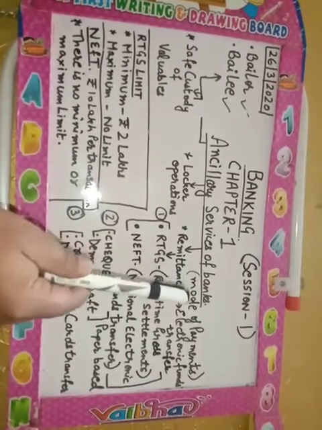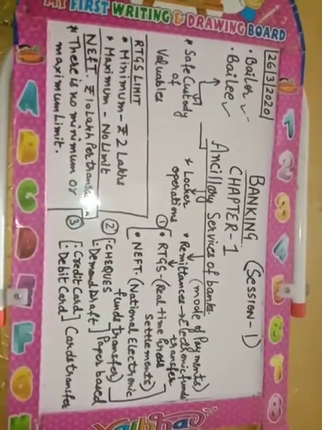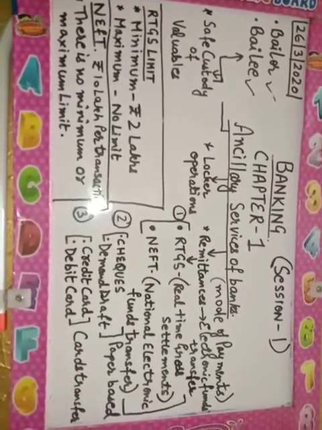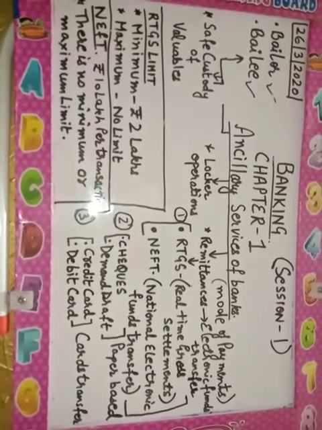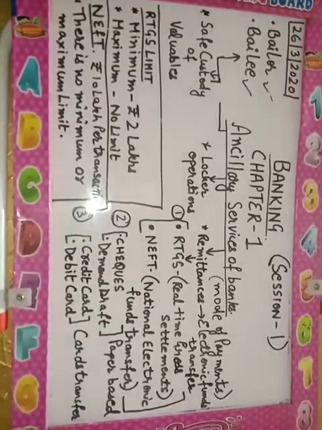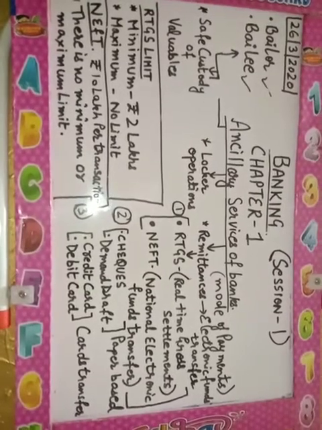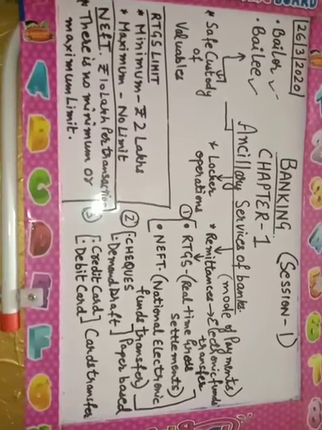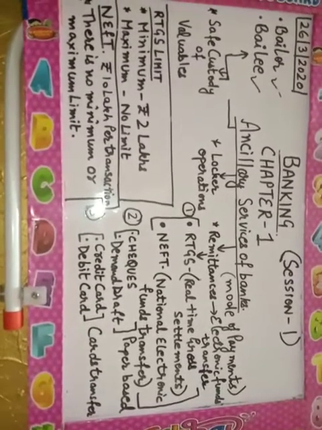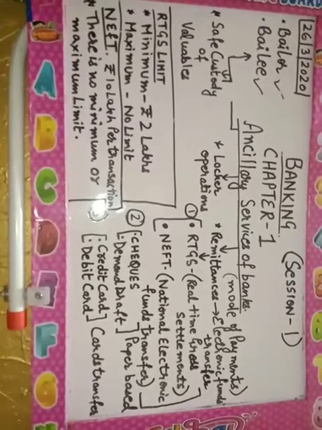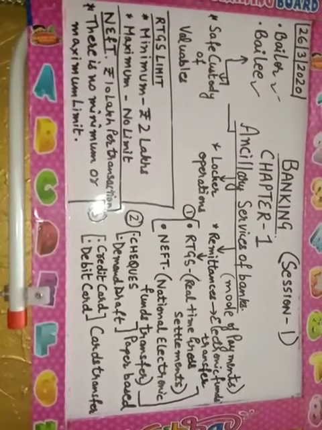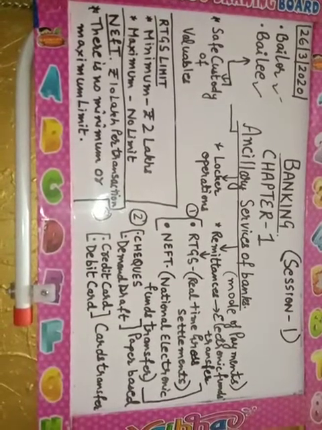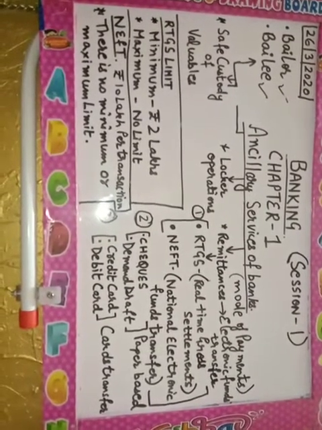Now the third thing is remittances. Now we'll try to understand the meaning of remittances. Remittances means the methods of transferring funds from one person to another person. The banks have various channels or methods through which we can transfer funds or money from one person to another. Now we'll be studying three main points, which are part of the various modes of payments or transferring of funds.